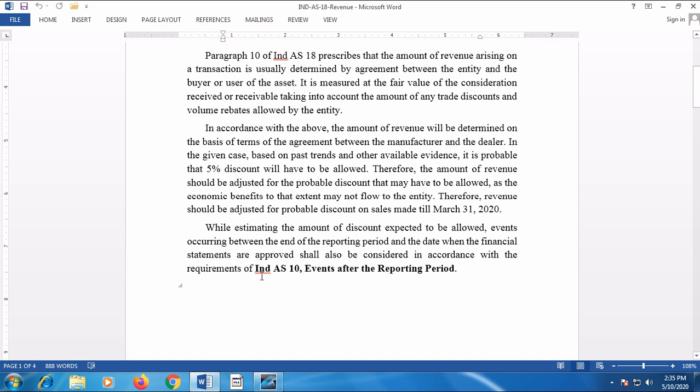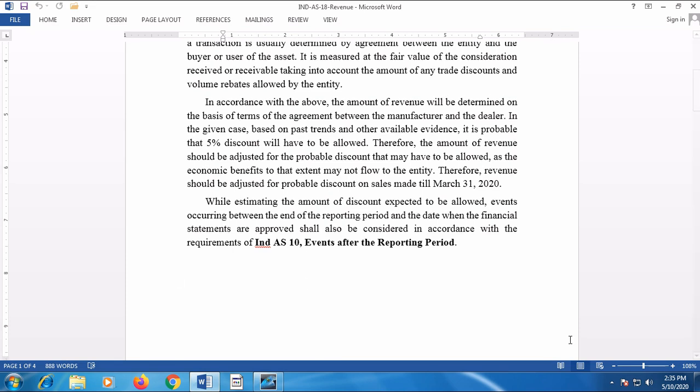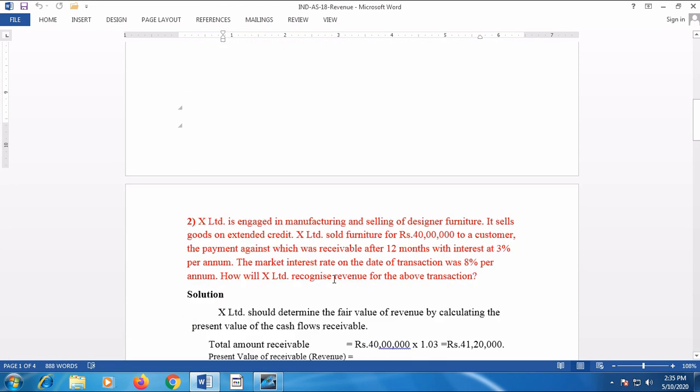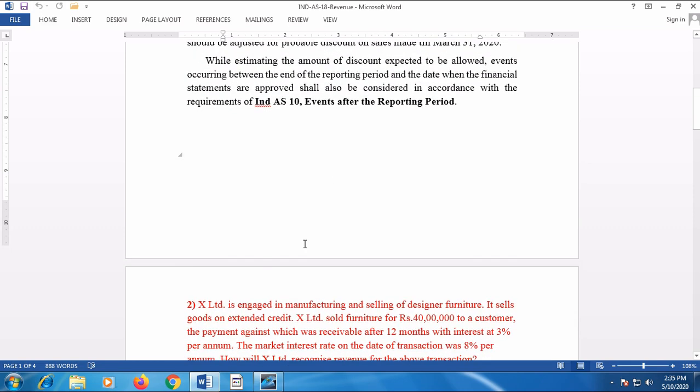So even by taking up these guidelines given under Ind AS 10, this discount has to be adjusted on the sales that took place before 31st March 20. That means the discount that may be offered after 31st March but before 31st May has to be considered and adjusted in the sales.